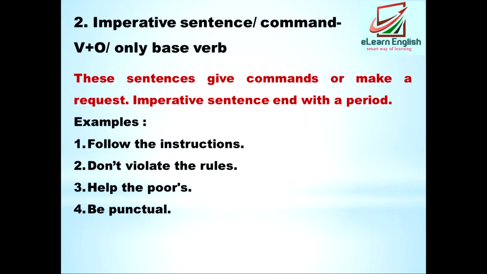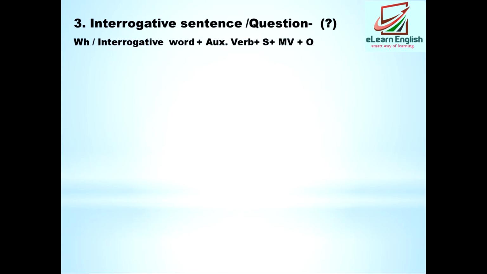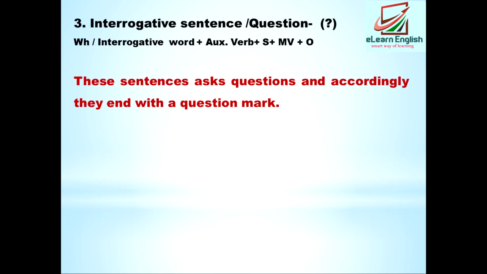Don't violate the rules. Help the poor. Be punctual. These are some advice or instructions or requests or commands given by someone, so they are called imperative sentences. Then the third type is the interrogative sentence, in which there is a question. Always the questions are asked in the interrogative sentence. These sentences ask a question, and accordingly they end with a question mark. So it is very simple to identify which type of sentence it is.